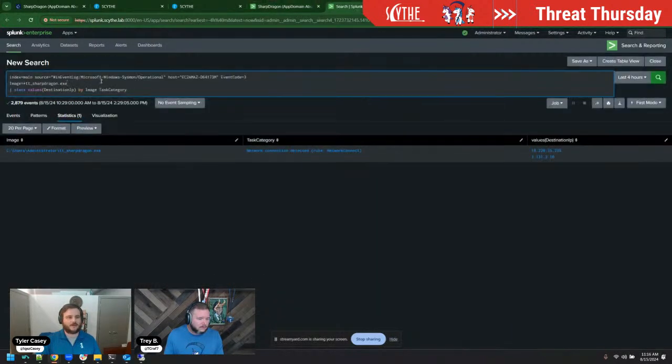You can go and craft a search, which basically will take the host, which you're going to have to do a little searching to see. But even if you take that host out, you want to see everything that it's on. You can just do host equals star, event code 3, which in Sysmon is network connections. And then you put that image or parent image, you can do both, of TT SharpDragon in there and see who it's talking to. So we see that TT SharpDragon, which is loaded out of that user profile I was talking about, is reaching out to this 3.131 and this 18.220. So that would be something else to investigate.